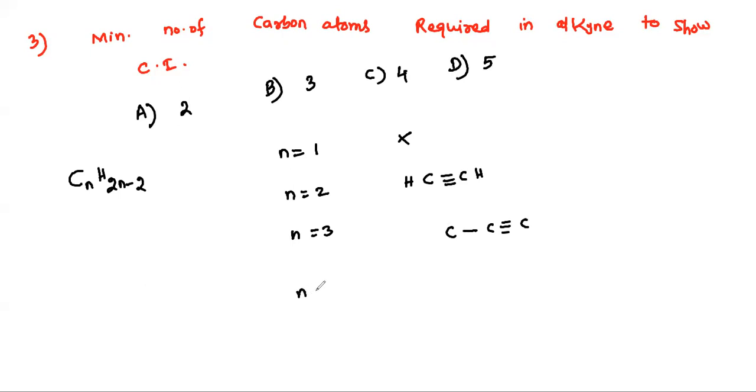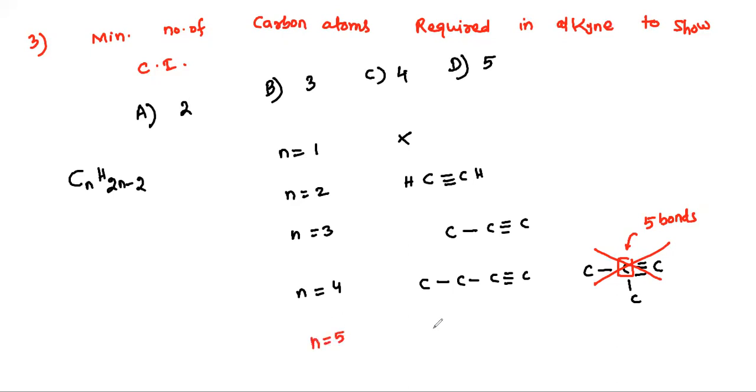If n equals 4, is any other alkyne possible? Let's try. Is it right or wrong? Wrong, because this carbon has 5 bonds. That's the reason this compound does not exist. So for n equals 4, only one compound is possible.